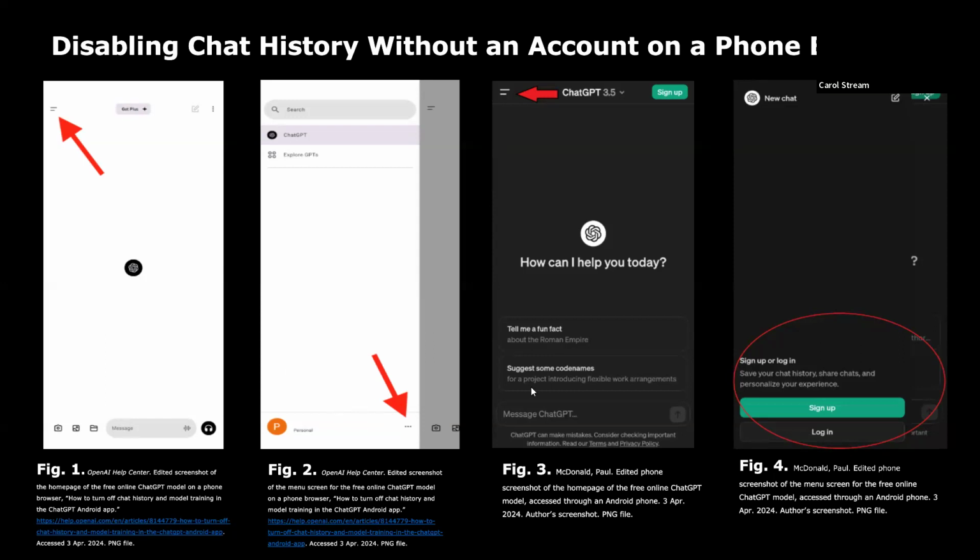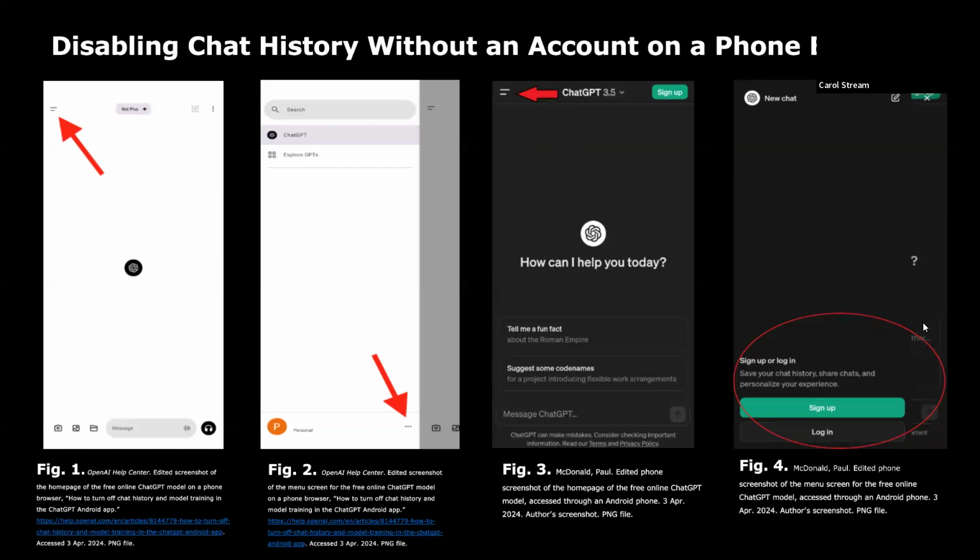Figures 3 and 4 on the slide are screenshots from my own personal phone taken while using ChatGPT on my Android, and I've included them here for a side-by-side comparison. Figure 3 shows the ChatGPT free homepage after I pulled it up on the web browser on my phone. Just like in Figure 1, this page has 2 lines near the top, which I've indicated with this red arrow. Figure 4 shows the submenu that appeared after I clicked on the 2 lines, and I've used this red circle to note that the 3 dots near the bottom of the submenu aren't there the way they are in Figure 2.